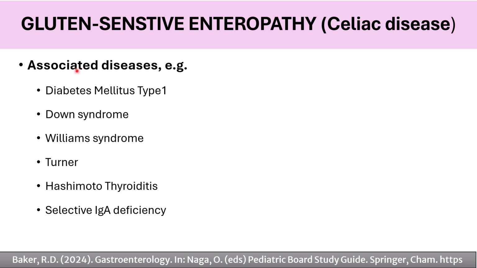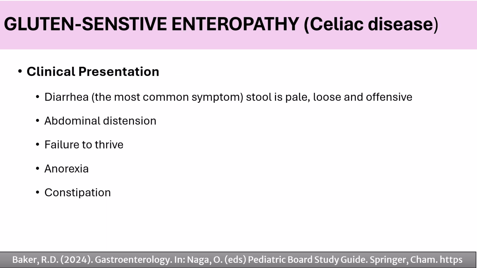Very important to know the associated diseases with celiac disease. This is high yield: diabetes mellitus type 1, Down syndrome, Williams syndrome, Turner syndrome, Hashimoto thyroiditis or autoimmune thyroiditis, selective IgA deficiency.